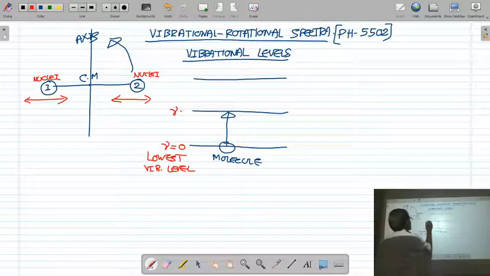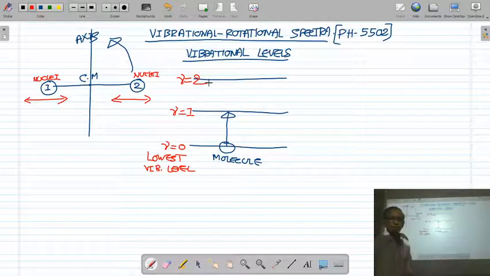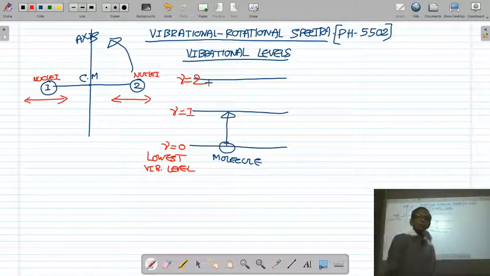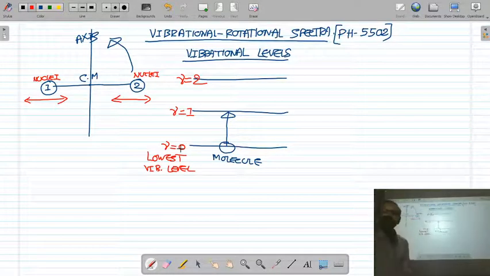This is the upper vibrational level for which nu is equal to 1, and for this vibrational level nu is equal to 2. They are the upper or higher energy vibrational levels.